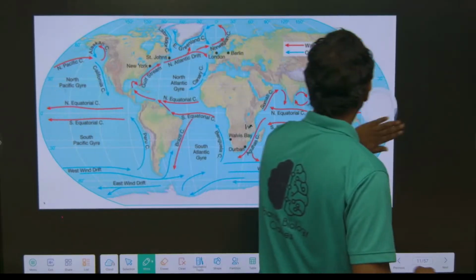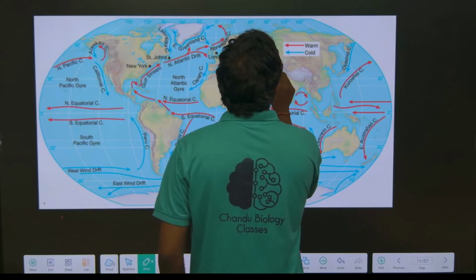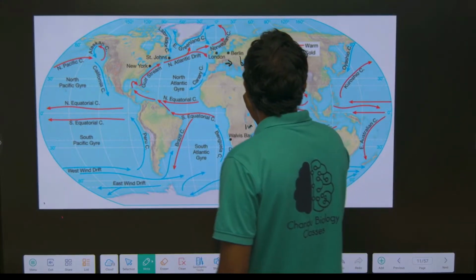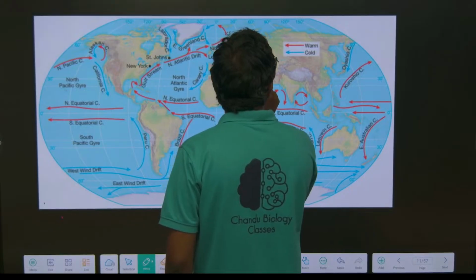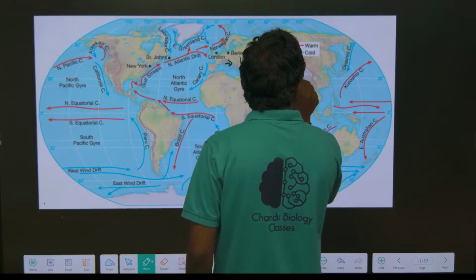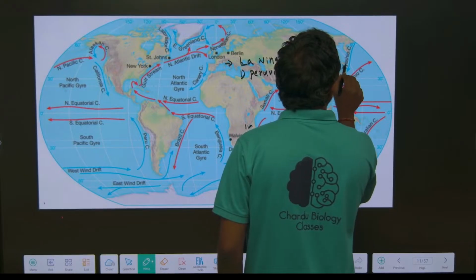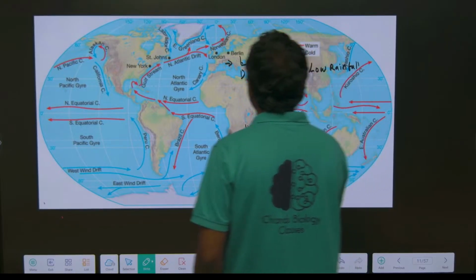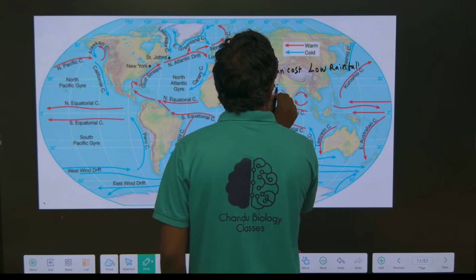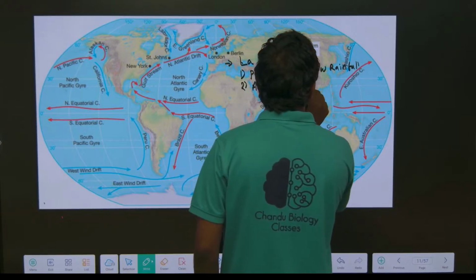La Nina. The characters of La Nina. First one, Peruvian coast: low rainfall. Australian coast: high rainfall.